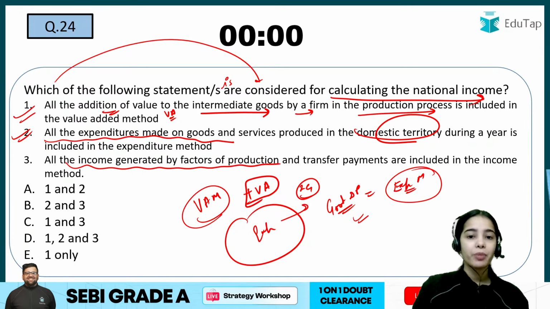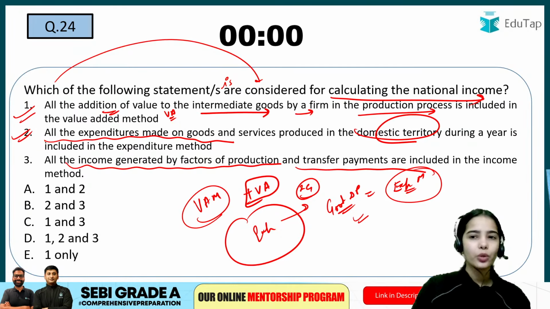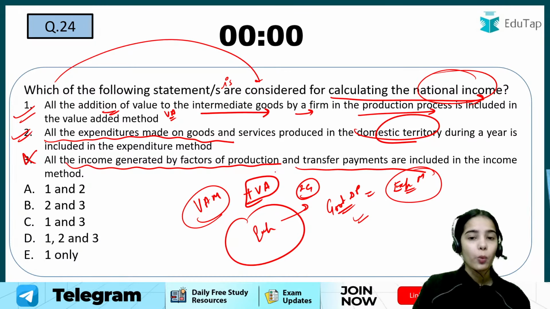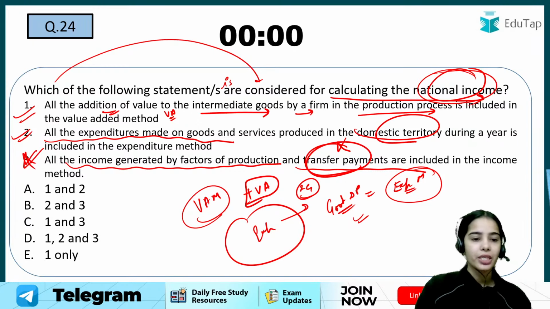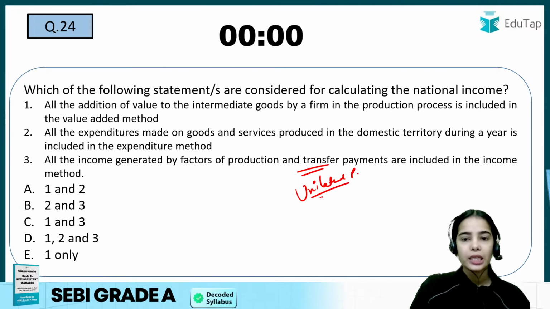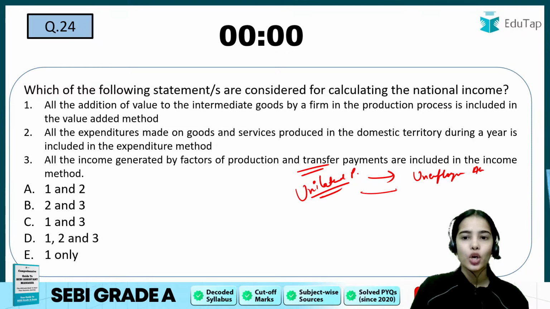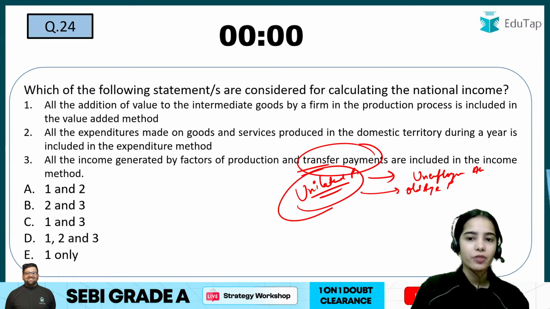All the income generated by factors of production and transfer payments, are they included in the income method while calculating the national income? No. Why? Because transfer payments are never included in national income. So the third one is wrong, because transfer payments are known as unilateral payments, like unemployment allowances and old age pension. They are transfer payments that are not included in national income.